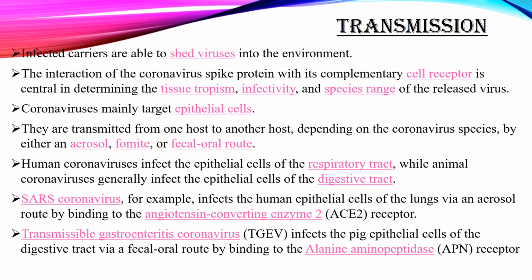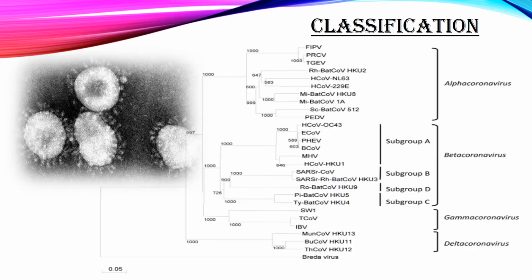The transmissible gastroenteritis coronavirus infects the pig epithelial cells of the digestive tract via a fecal-oral route by binding to the alanine aminopeptidase receptor. Here goes the classification.